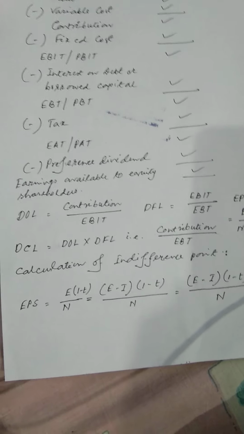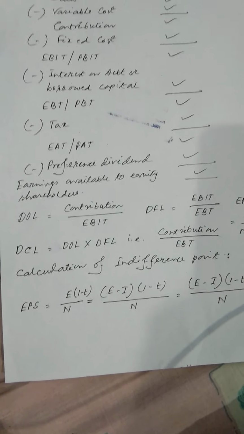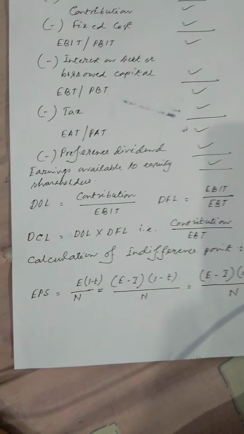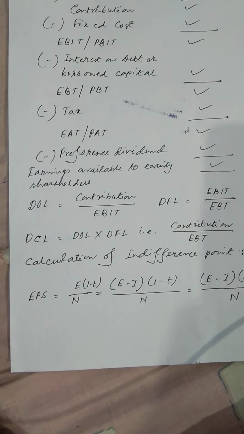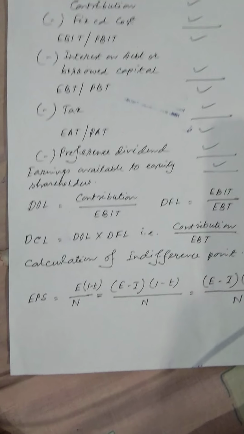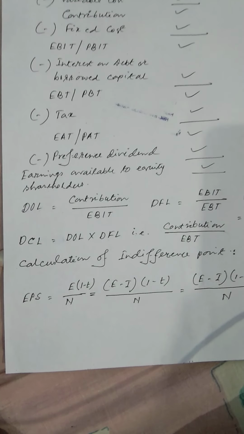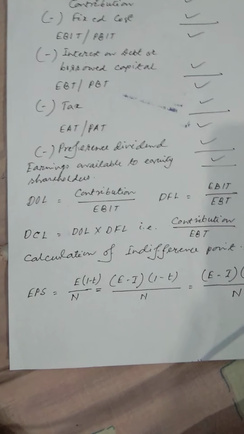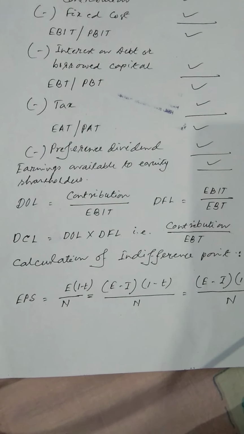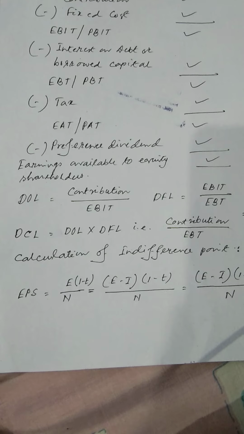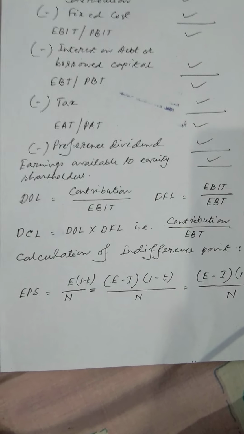Then we should deduct the tax. Generally, if the tax rate is not given in the question, we should deduct 50%. But if the tax rate is given in the question, then we should act accordingly. Suppose the tax rate is given as 30%, then we should charge 30% tax. Then we arrive at EAT or PAT, earnings after tax or profit after tax.